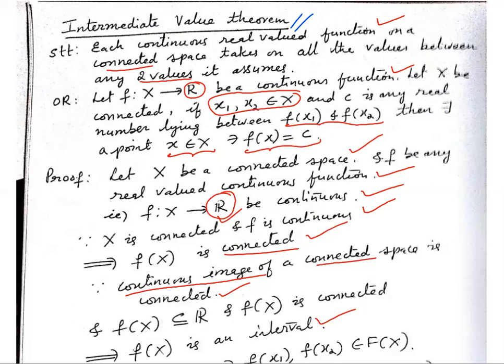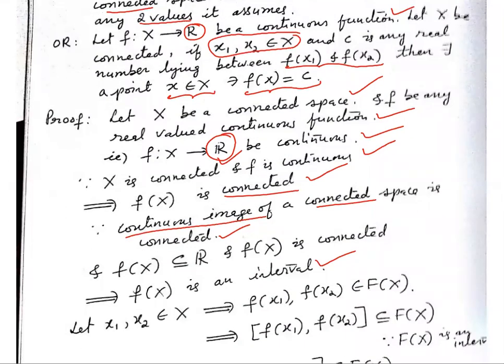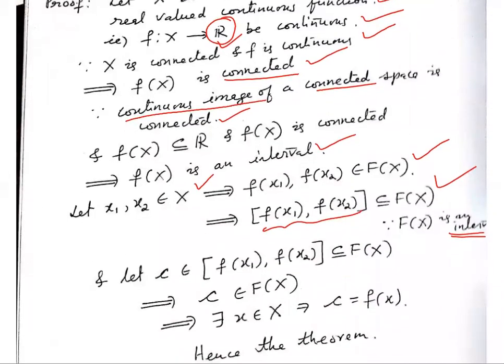Now, take any 2 points x1, x2 belonging to X. Then f of x1 and f of x2 belong to f of X, the image. And f of X is an interval, so the closed interval from f of x1 to f of x2 will be contained in f of X. Now take any point C belonging to this interval. So that interval is a subset of f of X.